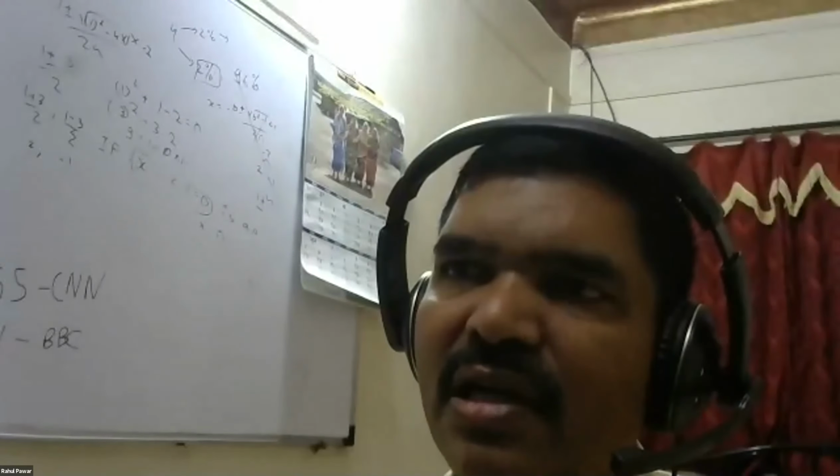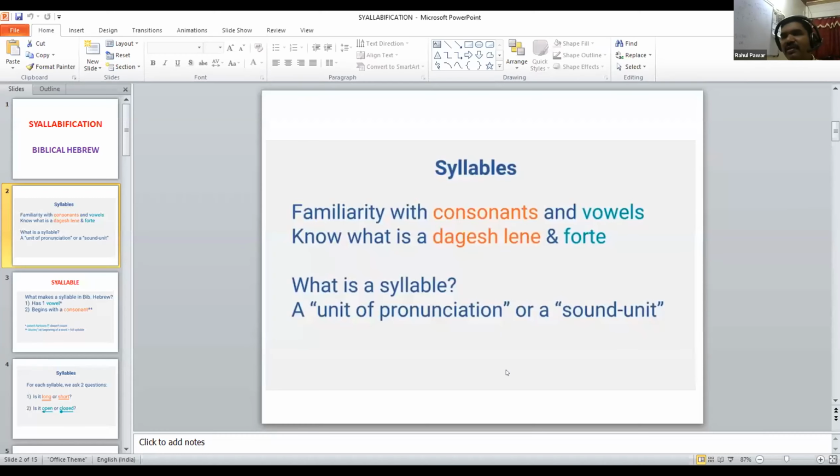One more slide I will share with you, but it has some modern grammar. Wherever there is modern grammar, I will not tell you that, because you will get confused. We are learning biblical Hebrew, and in modern Hebrew they do not count Shiva at all. They count all Shiva as silent. There is no vocal Shiva in them. Okay.